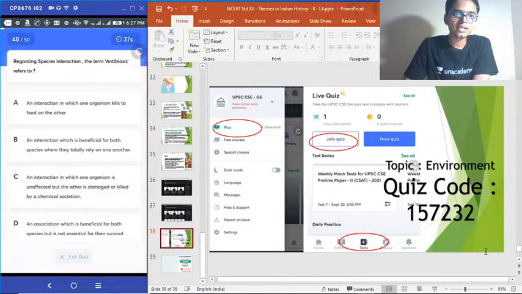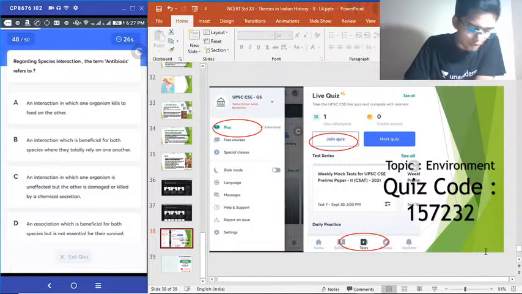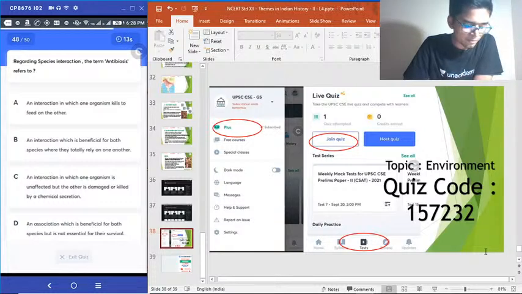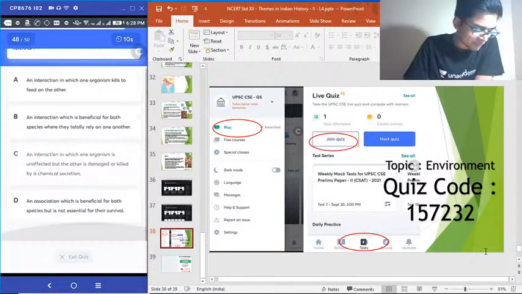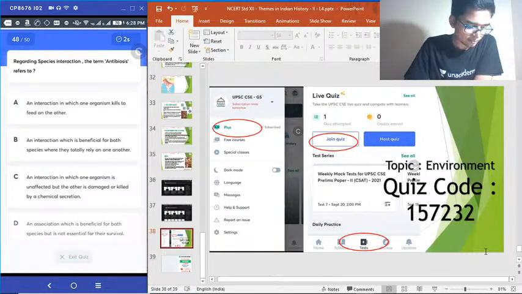48. Regarding species interaction, the term antibiosis refers to what? Option A, interaction in which one organism kills to feed another. B, an interaction which is beneficial for both species where they totally rely on one another. C, an interaction in which one organism is unaffected but the other organism is damaged or killed by chemical reaction or chemical secretion. Option D, an association which is beneficial for both species but it is not essential for their survival. What is antibiosis?